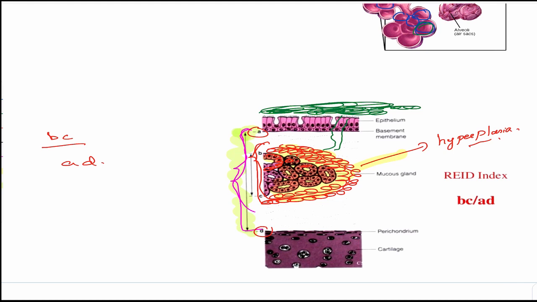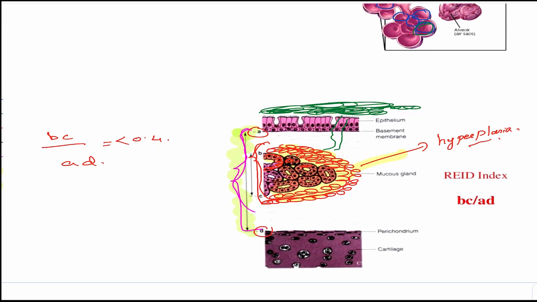It's not very important to know the letters, but what mainly it means here is the hyperplasia of the mucus glands. If you see this ratio, normally it is less than 0.4.